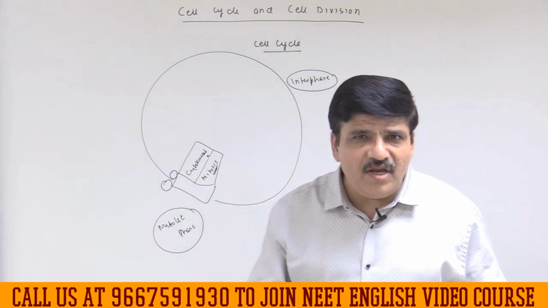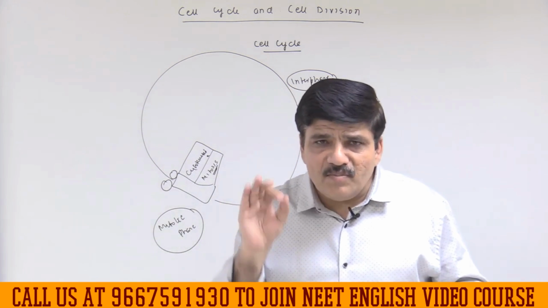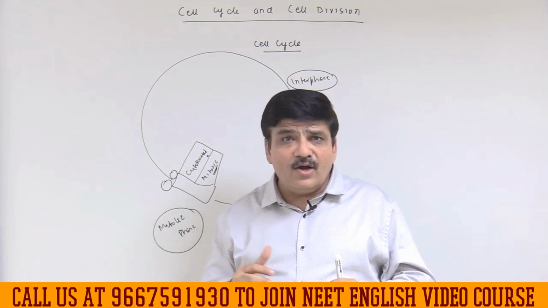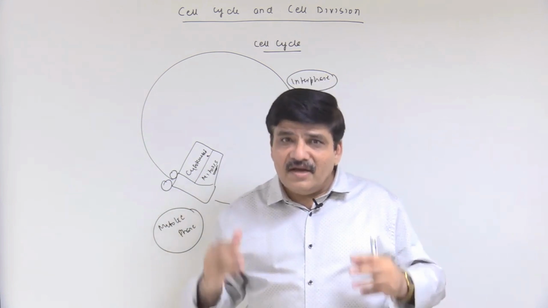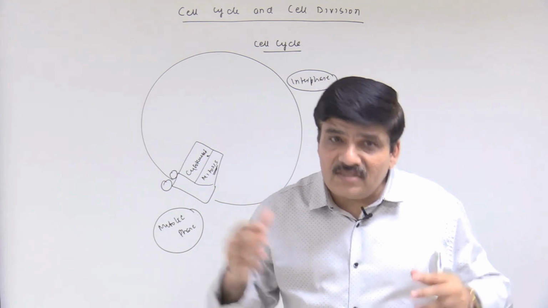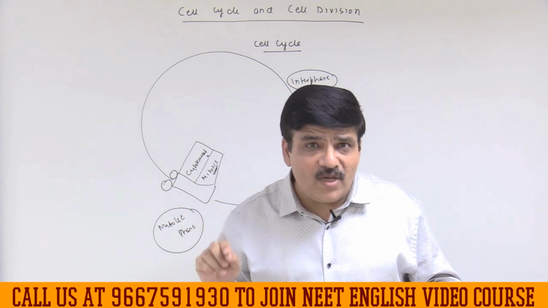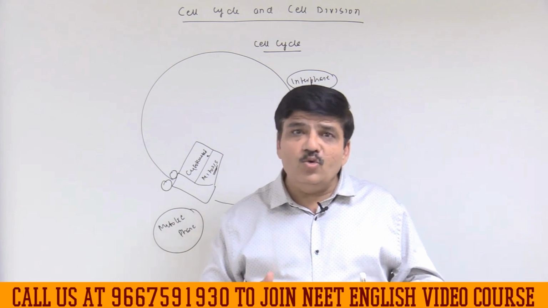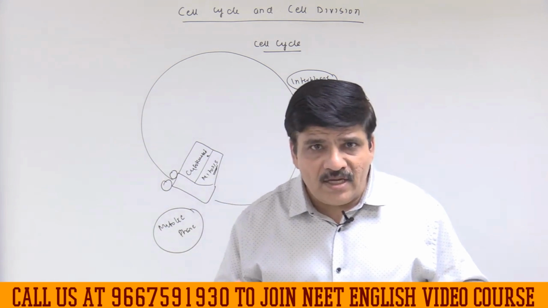I will give you a very, very important example. What happens in the mature human RBCs? Since the mature human RBCs do not have any DNA, they are not capable of dividing and producing new RBCs before their death. This is a very important point to understand, and that is why RBCs have to be made in the bone marrow from the embryo, from the stem cells, and these stem cells in the initial stages have DNA as well as the nucleus. Only when they increase in number a lot are they able to extrude the DNA from the cell and accommodate hemoglobin. I hope you are absolutely clear about this.